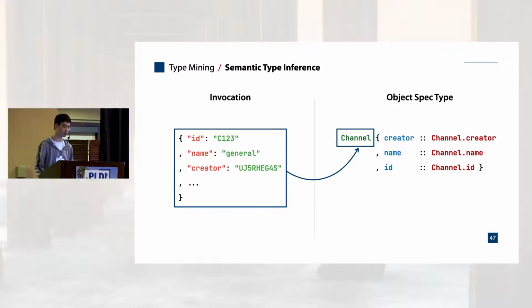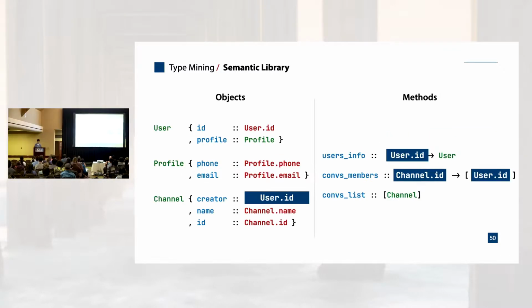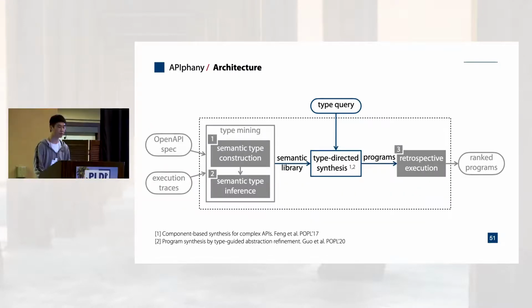Suppose from some part of the traces, we get a channel object on the left. With a closer look, we can find that the creator field of this object is the string value we have seen before, and we already know that it has semantic type user.id. Therefore, we successfully infer that the creator field of the channel object has semantic type user.id. Put all these inferred information together, we get a semantic library where all object fields and methods are annotated with semantic types.